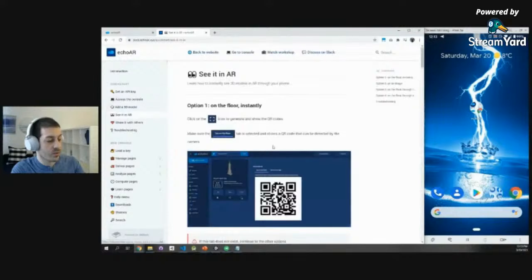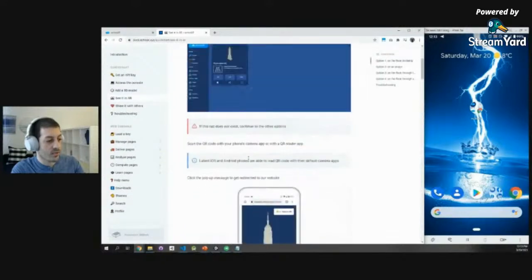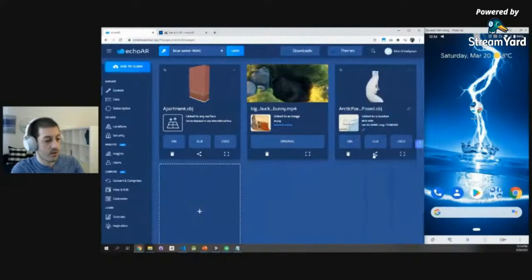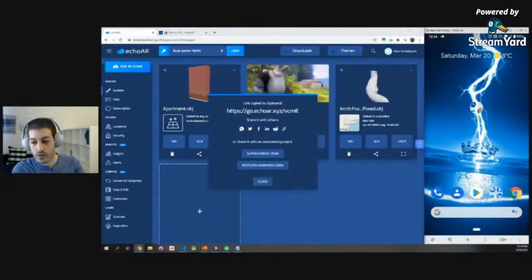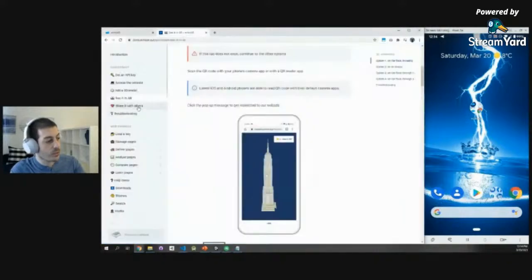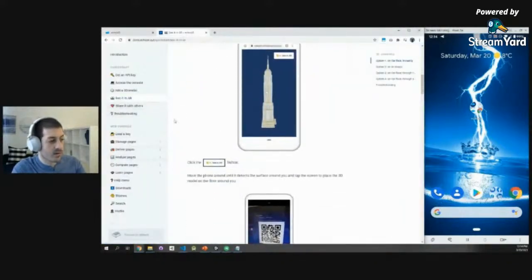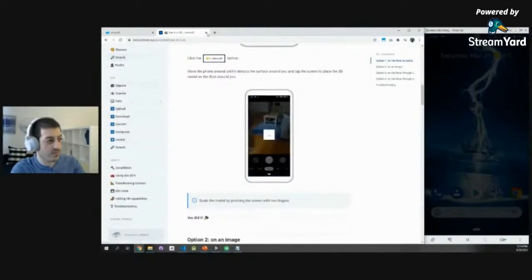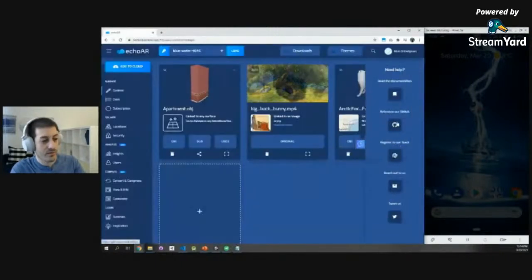Let me show you how to do that as well. You can literally share this 3D model through QR codes, or just click the share button right here, and it will auto-generate this short link to the model that I'm going to share in the chat as well. So we'll go through it. It's really important to go and understand how to use Echo AR through the documentation. Really powerful stuff. Another resource that we have here is our GitHub page.